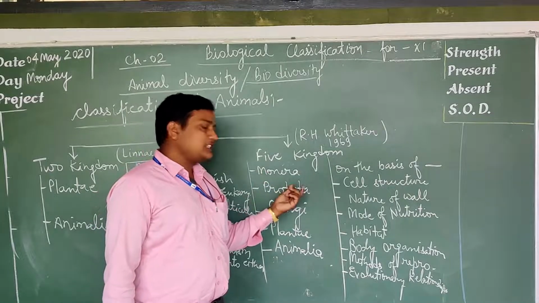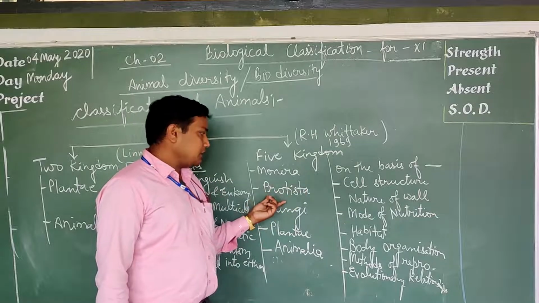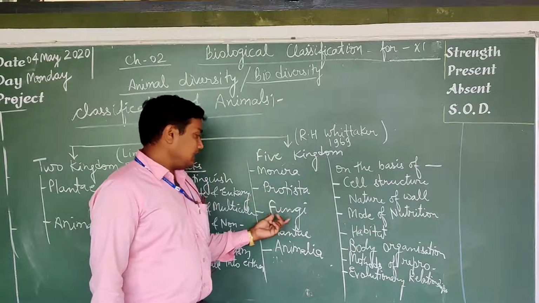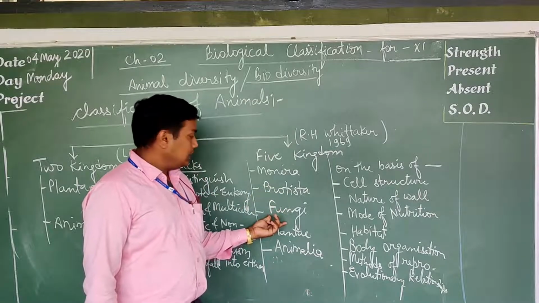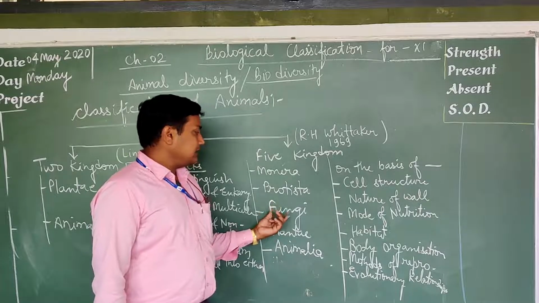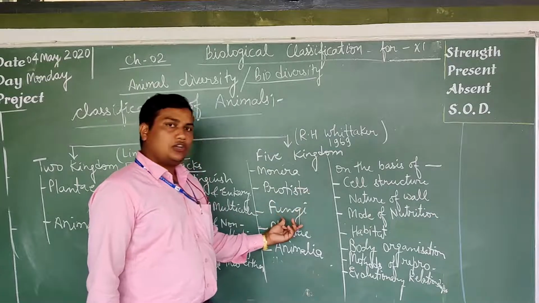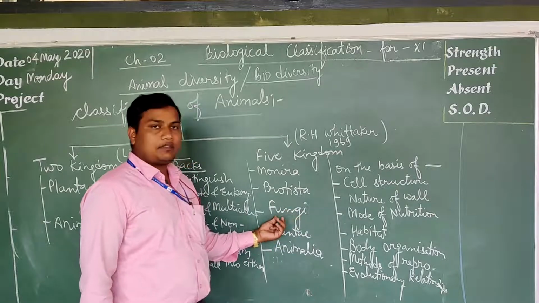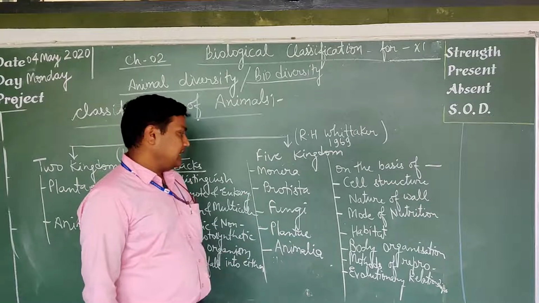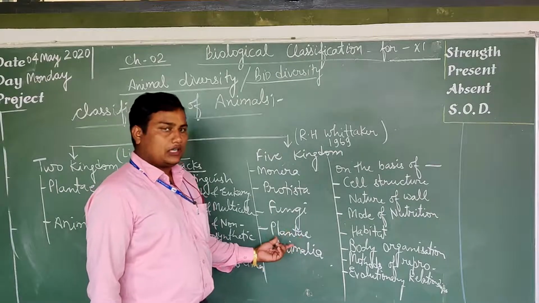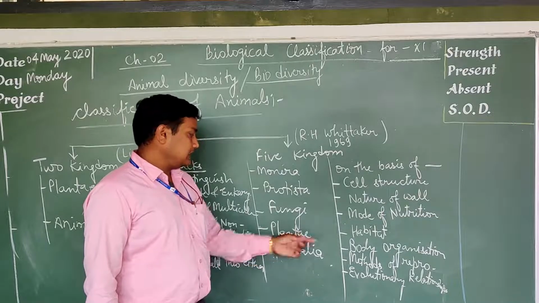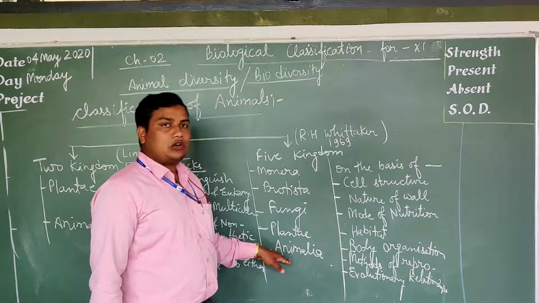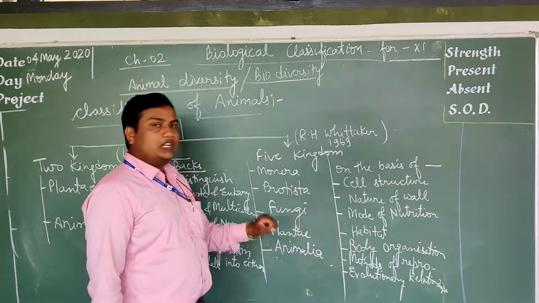Unicellular eukaryotes are placed in Protista. Fungi are non-photosynthetic heterotroph saprophytes, placed in the kingdom Fungi. All autotroph photosynthetic plants are included in the kingdom Plantae, and all multicellular complex body design organisms are placed in Animalia.